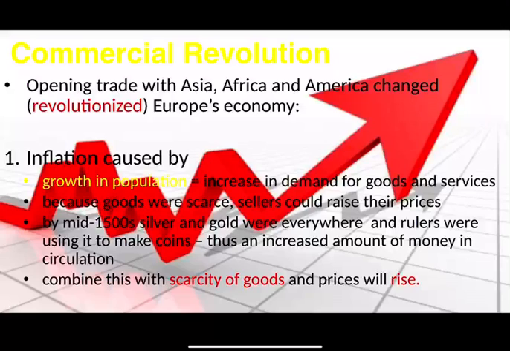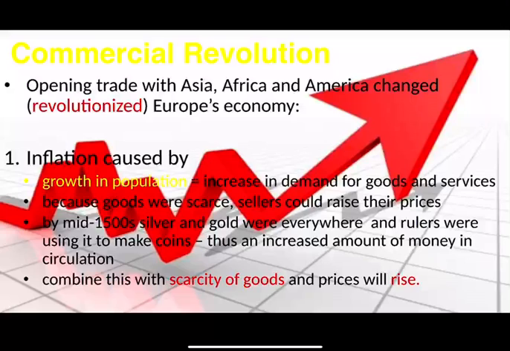Today we are going to focus on the economic side of the Age of Exploration. Let's look at the Commercial Revolution. Opening trade with Asia, Africa, and America changed, or revolutionized, Europe's economy.